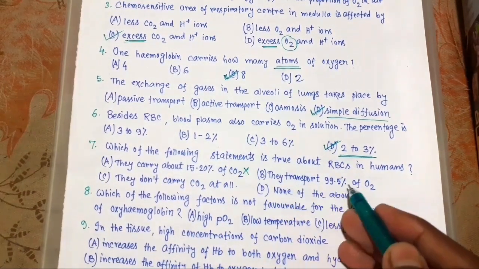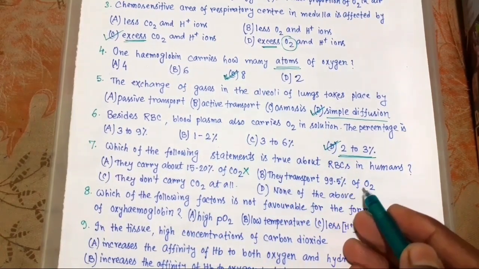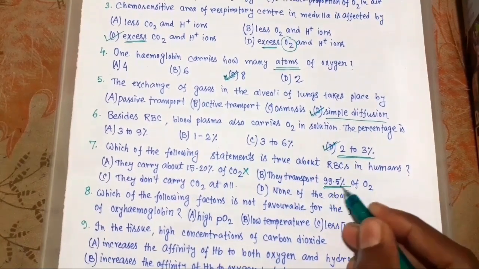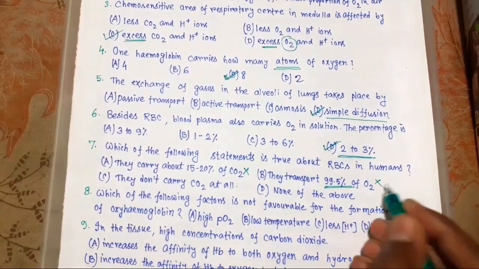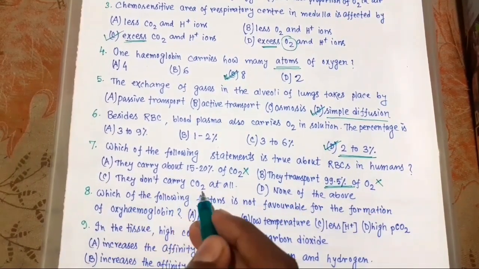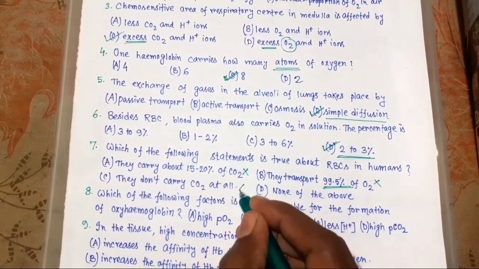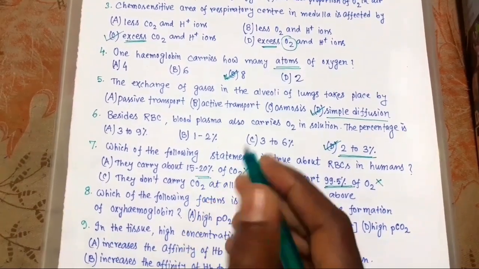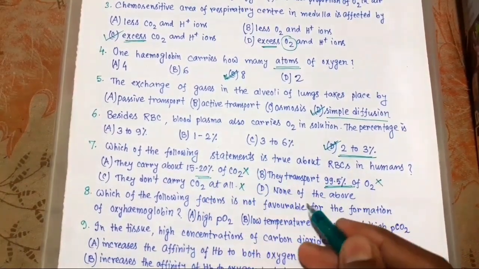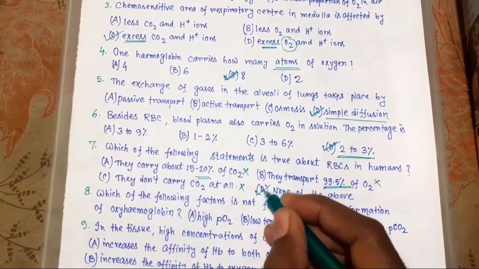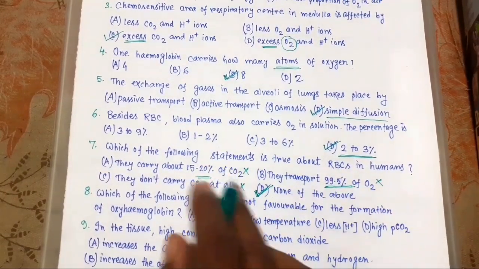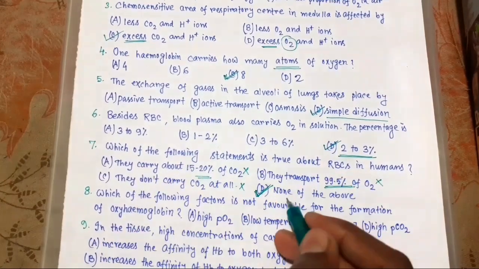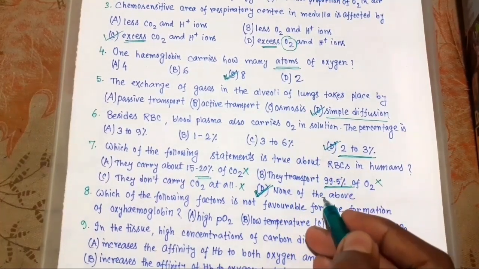They transport 99.5% of O2. This is also wrong. This will be 97%. They don't carry CO2 at all. This is also wrong. You know, 20 to 25%. None of the above. So this is the right choice, because all are false. So none of the above is true.